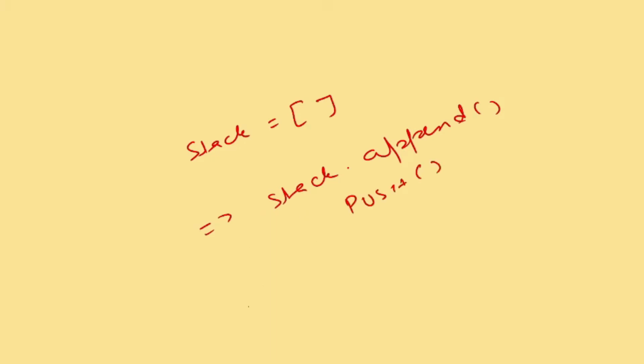We know that, so don't waste time on typing. And if we have to delete, there is nothing much to do. If you put stack dot, if you have gone through the list concepts, there is a particular function called pop, and pop will always remove the top element from the list. In this way, you can remove the top element. So I think this is clear for us to work with the concept of stacks, how exactly a stack is going to work, isn't it? So this is clear.